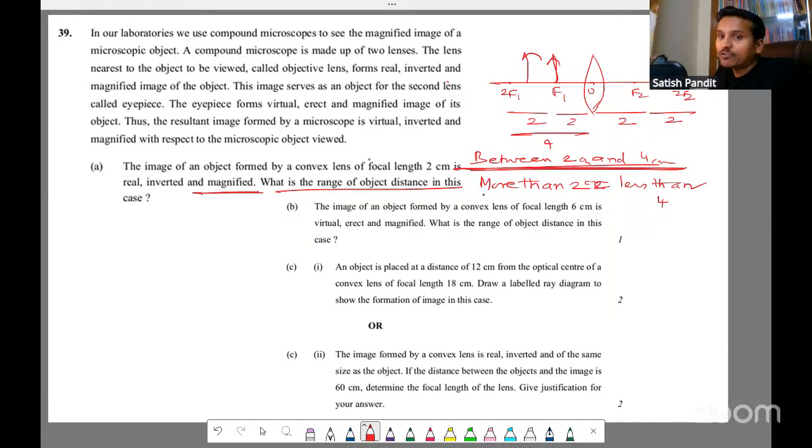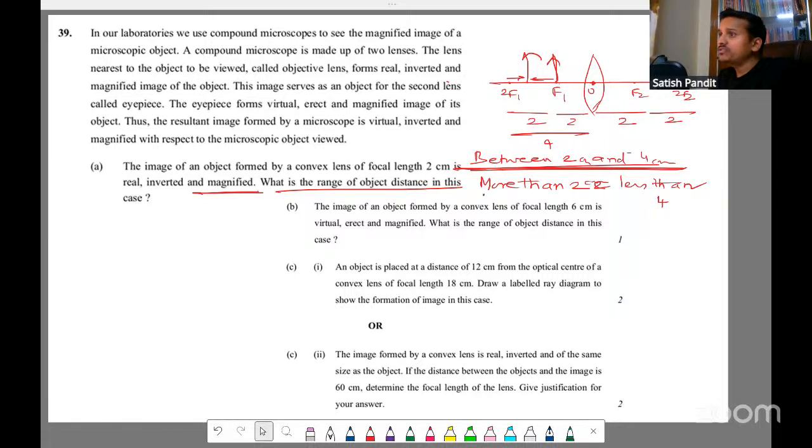Actually, in the answer key, they have also given from the optical center. We are measuring everything from the optical center only, right? So between 2 and 4 from the optical center. It has to be greater than 2 and less than 4. Then only you will get a magnified image. Okay. I hope you have understood. Just check once. If anybody is having a doubt, you ask. It's not 0 to 4.